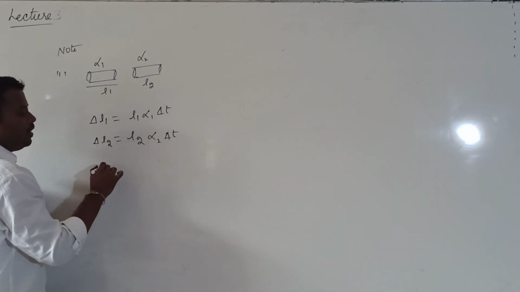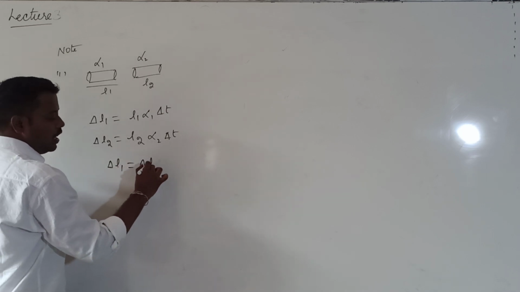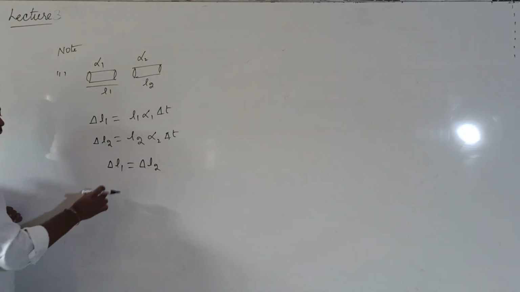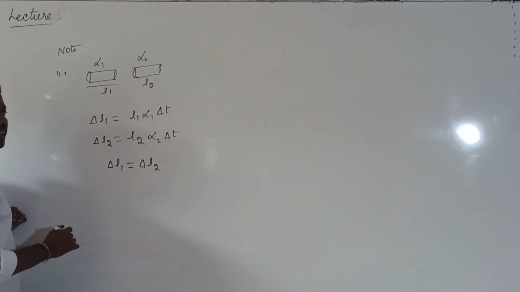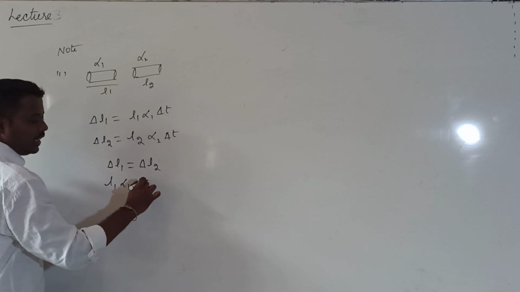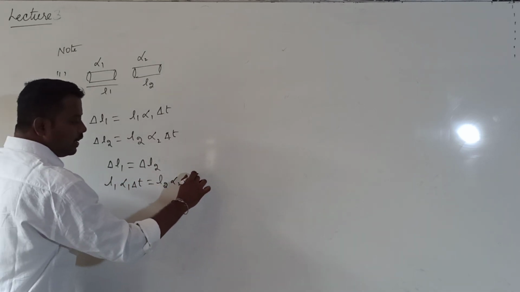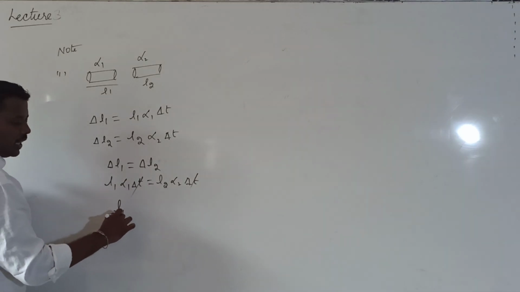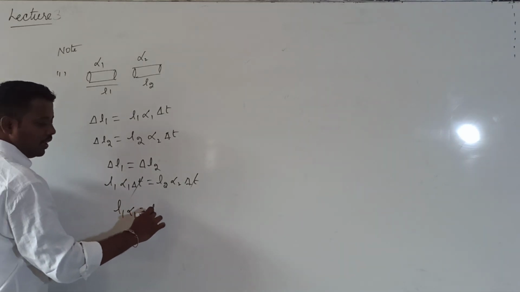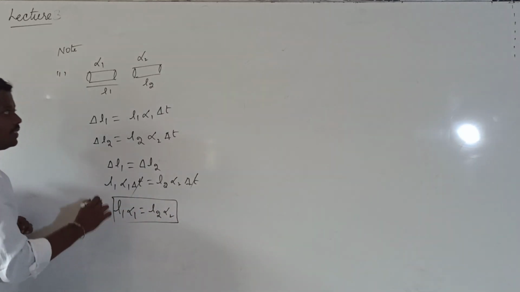For example, if the rods have the same linear expansion, that means delta L1 is equal to delta L2. Delta L1, L1 into alpha 1 into delta T, will be equal to L2 into alpha 2 into delta T. Delta T cancels. What can I write? L1 into alpha 1 is equal to L2 into alpha 2. When can we write this condition?